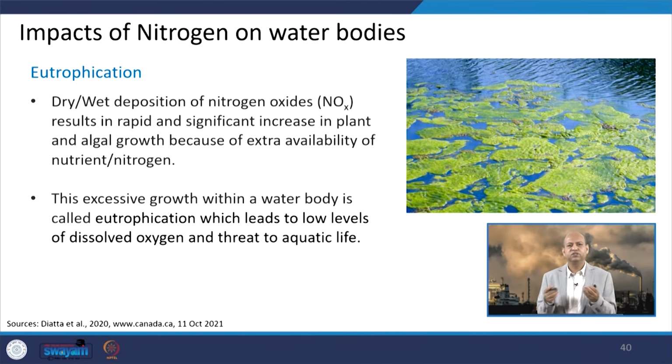Because of eutrophication, oxygen is reduced, and anaerobic conditions may prevail, and when the dissolved oxygen of the water body reduces, aquatic life suffers. They need a certain amount of oxygen to survive. If it is not properly checked or constructive measures are not implemented, that water body becomes like Mars.